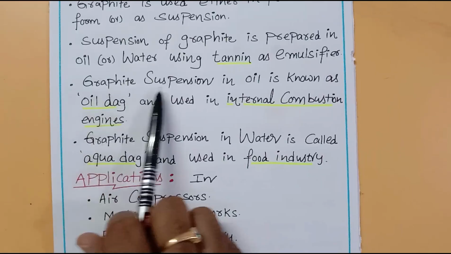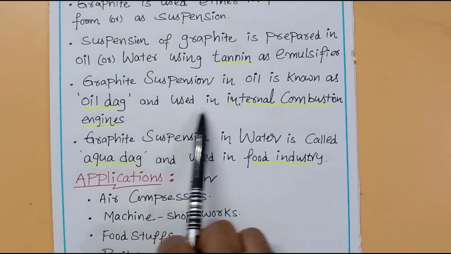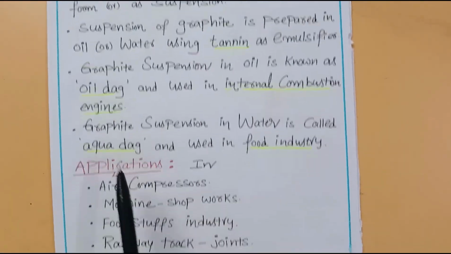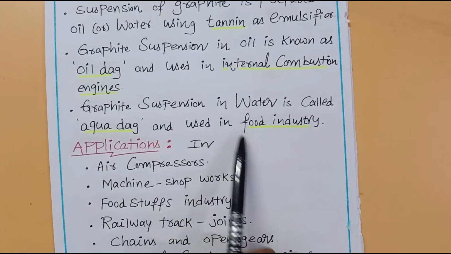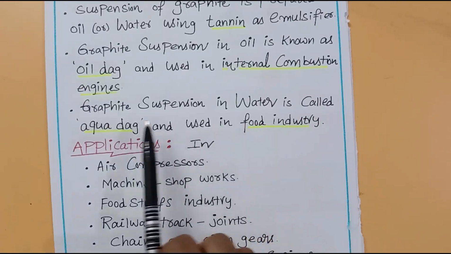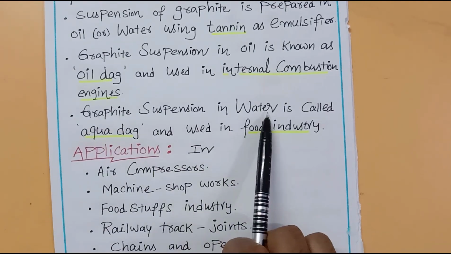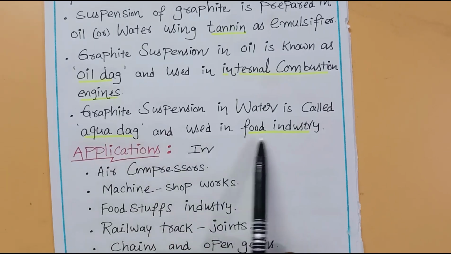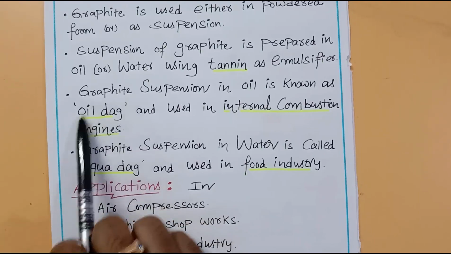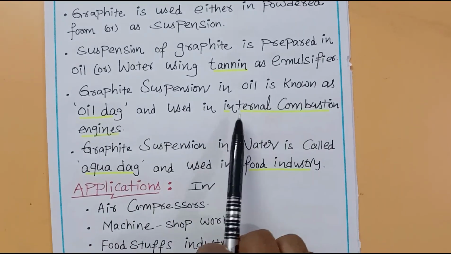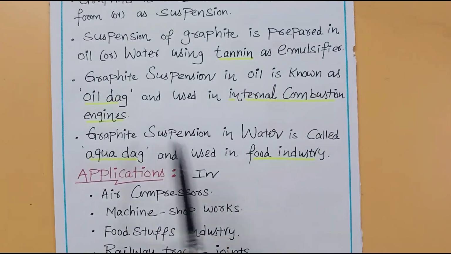Then, students, graphite suspension in petroleum oil is known as oil dag, and it is used in internal combustion engines. Graphite suspension in water is called aqua dag, and it is used in the food industry. The food industry doesn't require the usage of graphite with petroleum oils. So you may mix graphite with water, and that lubricant is called aqua dag. It is highly useful in the food industry. Whereas if you mix graphite with petroleum oil, that will give oil dag. This oil dag is highly useful in automobiles, that is, in the internal combustion engines, the motor engines of automobiles. So that is the widest application.